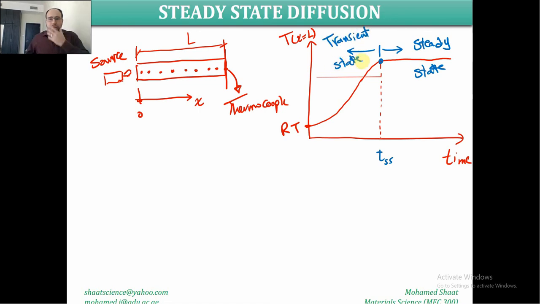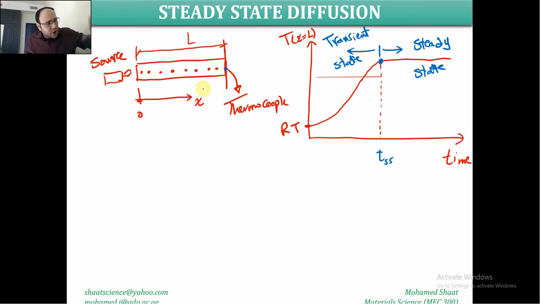Transient state means that at any instant of time lower than this T_SS, where SS stands for steady state, the temperature of that point will be time dependent. This indicates that before this instant of time, the diffusion also is time dependent, because the diffusion depends on the temperature, and the temperature at this point is going to change.